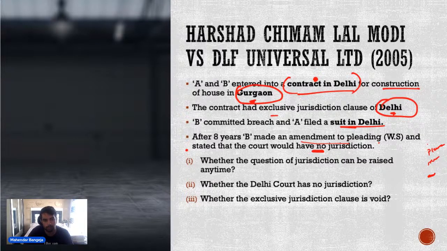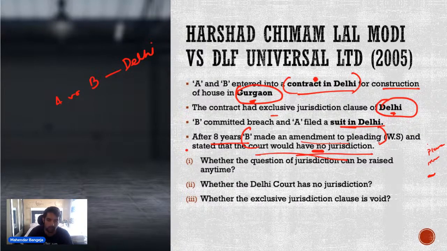8 साल बाद A filed a suit against B in Delhi. 8 years later B ने अमेंड किया प्लीडिंग को और B ने बोला कि यार इस कोर्ट के पास जुरिसडिक्शन नहीं होगा because under section 16 property is not situated in this place, so court will not have jurisdiction. Now tell me, whether Delhi court has no jurisdiction, हाँ या ना? क्या दिल्ली कोर्ट के पास जुरिसडिक्शन है या नहीं? सेक्शन 16 के हिसाब से, only consider section 16.